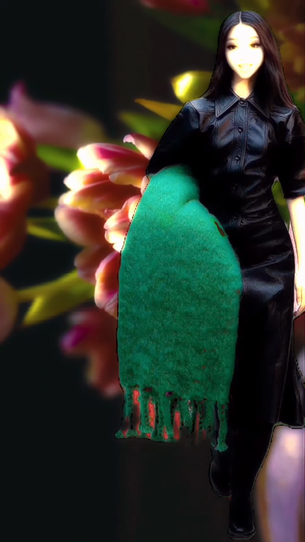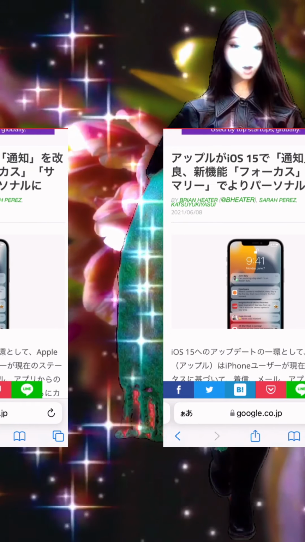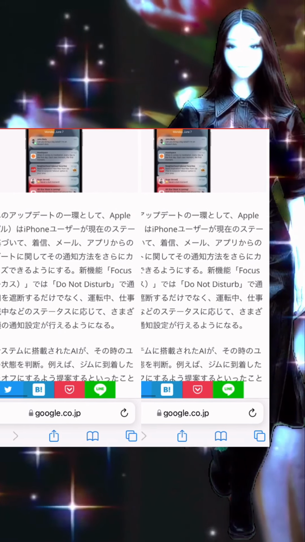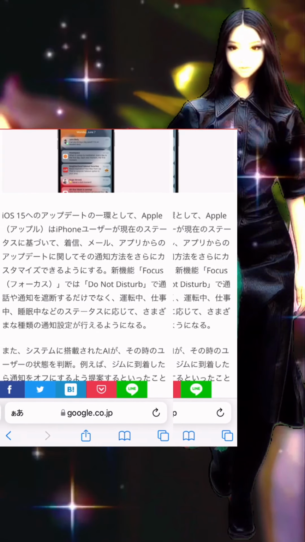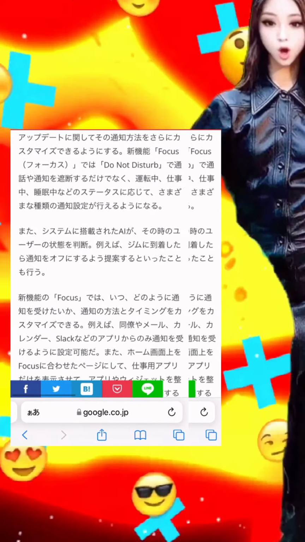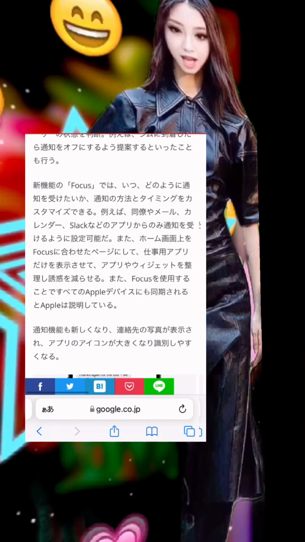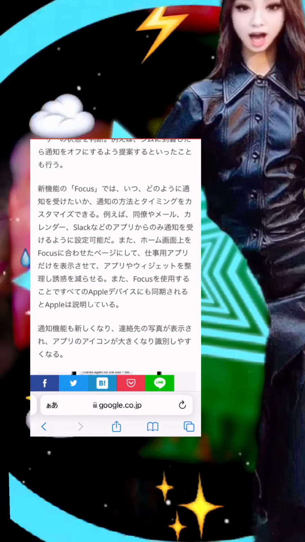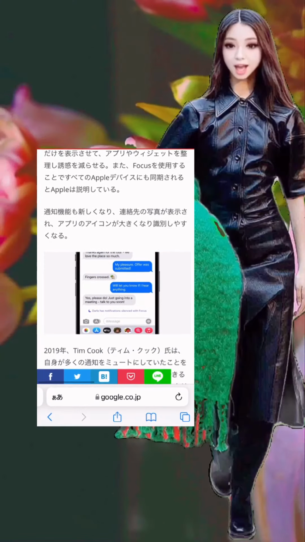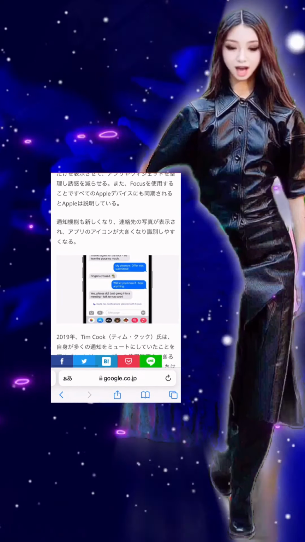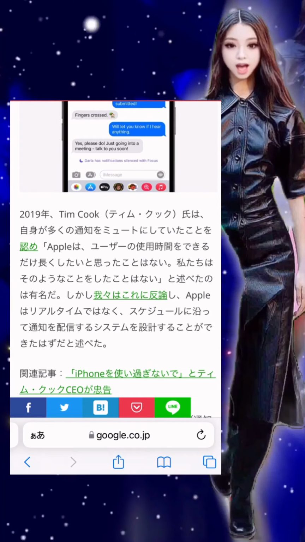One of them is the improvement of the notification function. The name is Focus Mode. If anything has happened so far, this notification will be forced to appear on the screen. When I was writing the text, I sometimes got in the way of the narrow screen. Moreover, I want to stop it, but I couldn't stop it. From iOS 15, it is possible to set and register a number of custom details.